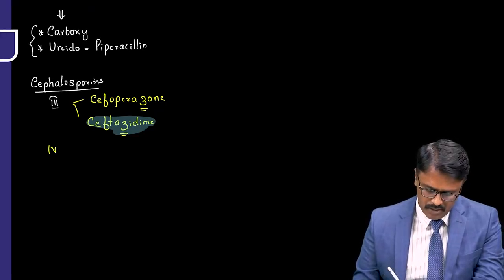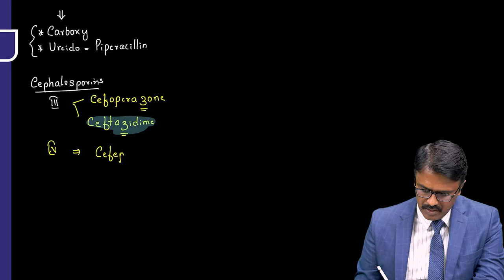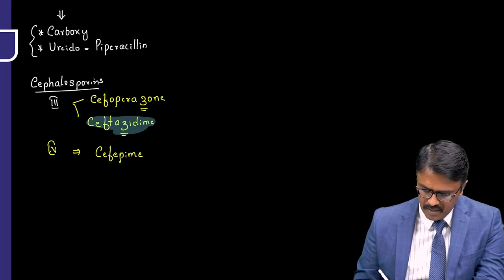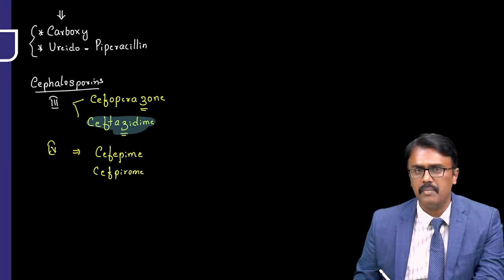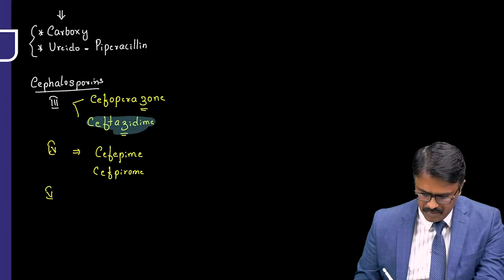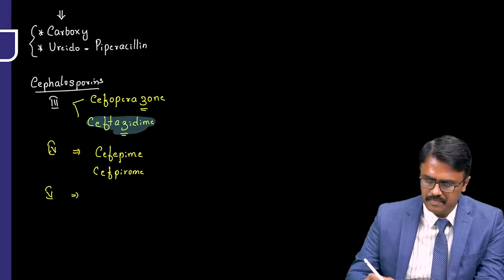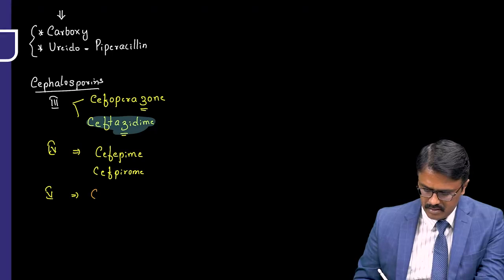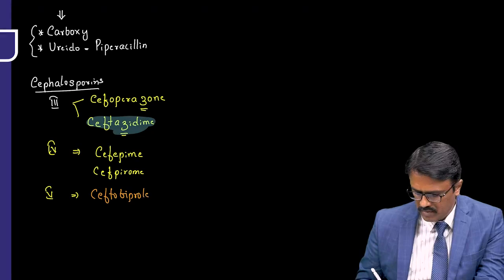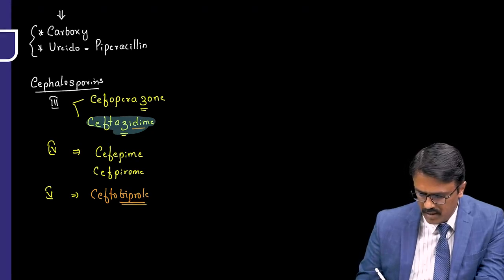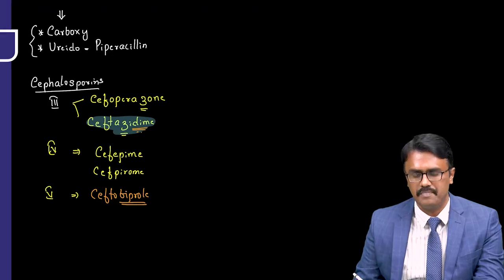Now moving on to the fourth generation. The fourth generation drugs are also effective: cefepime and cefpirome. Cefepime and cefpirome. Fifth generation, only one drug is effective. The name is ceftobiprole. Why ceftobiprole? Because ceftobiprole has the same gram negative coverage as ceftazidime.